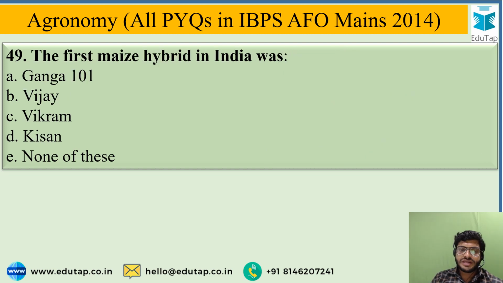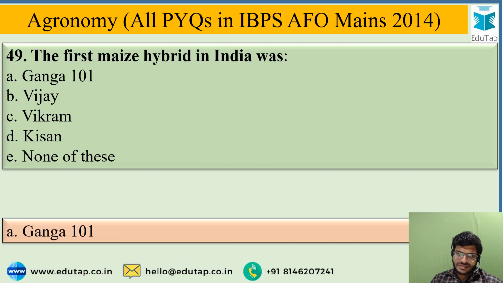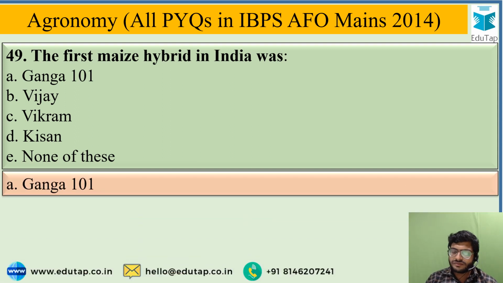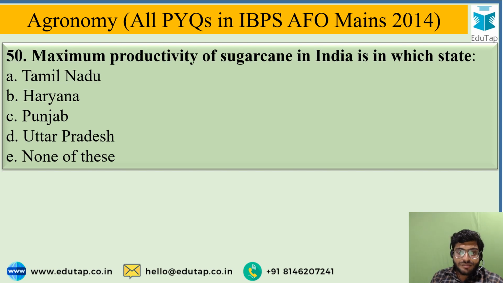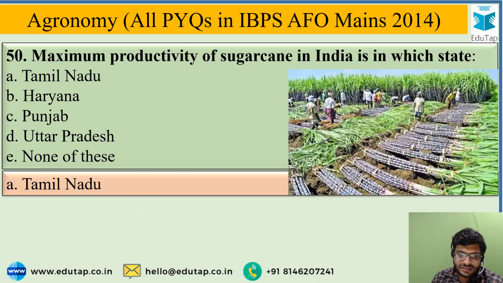The first maize hybrid in India was, options are Ganga 101, Vijay, Vikram, Kisan, or none of these. So the answer is Ganga 101 was the first maize hybrid in India. Maximum productivity of sugarcane in India is in which state? And the options are Tamil Nadu, Haryana, Punjab, Uttar Pradesh, or none of these. And the correct answer is Tamil Nadu. Tamil Nadu has maximum productivity of sugarcane.